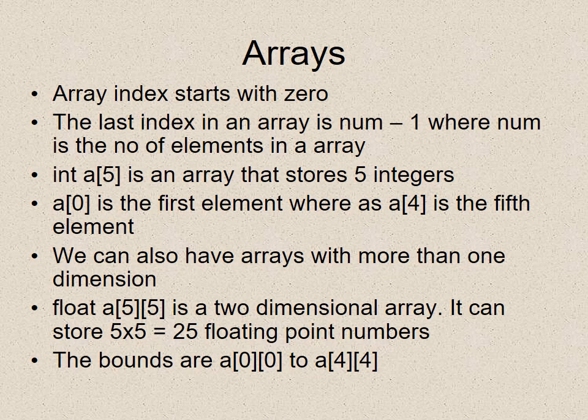We can also have arrays with more than 1 dimension, that is 2 cross 2. For example, float a[5][5] is a 2-dimensional array. It can store 5 into 5, that is 25 floating numbers, and the bounds are a[0][0] to a[4][4].